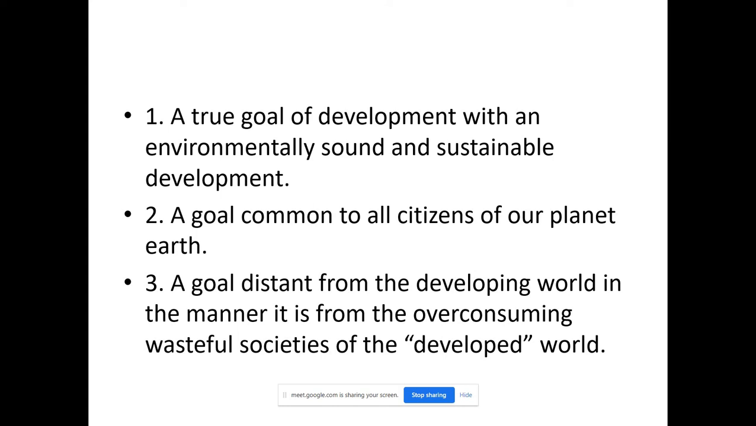The goal is common to all citizens of our planet. So there is a difference. We need to set the common goal, and that is what UNESCO is doing. We have discussed in class the common goals set by UNESCO. We should spread awareness.